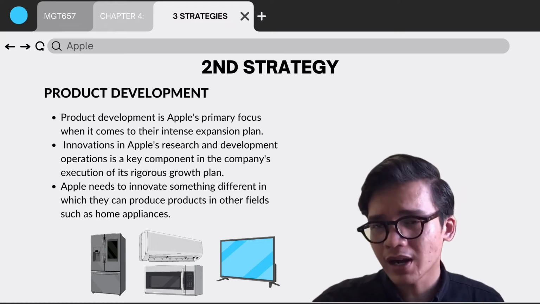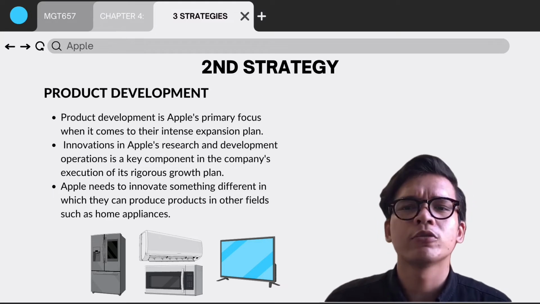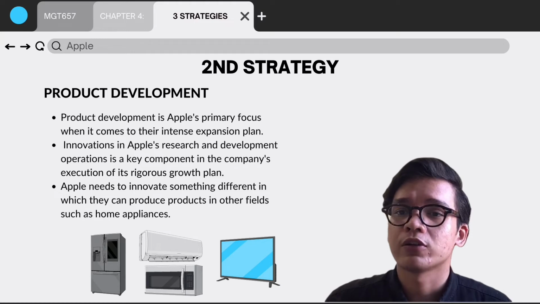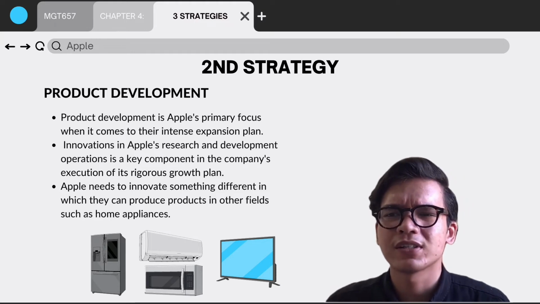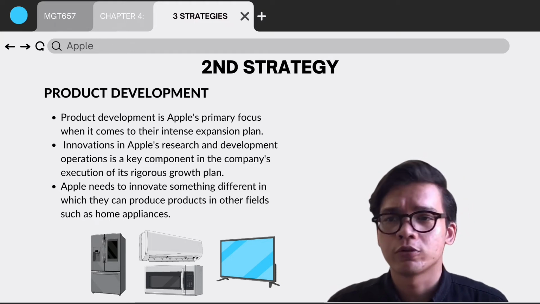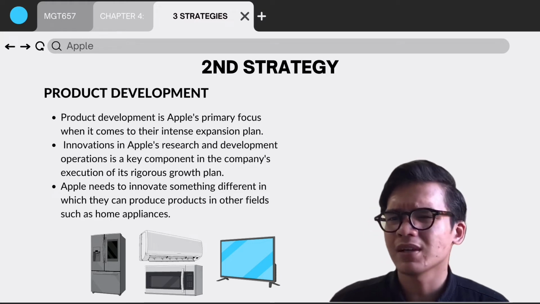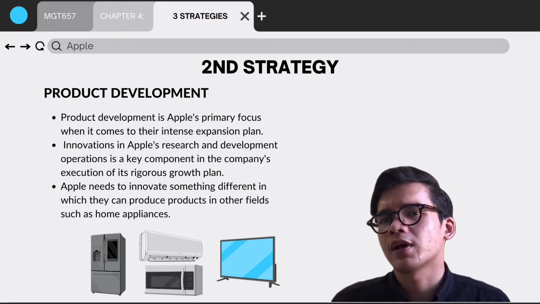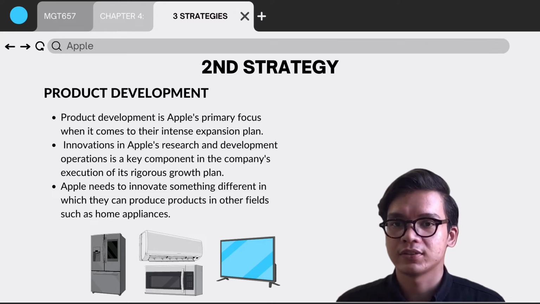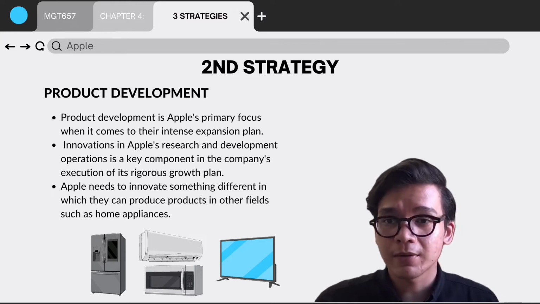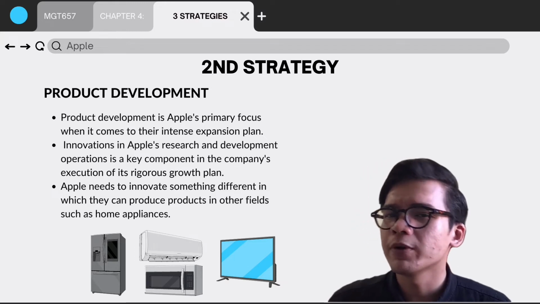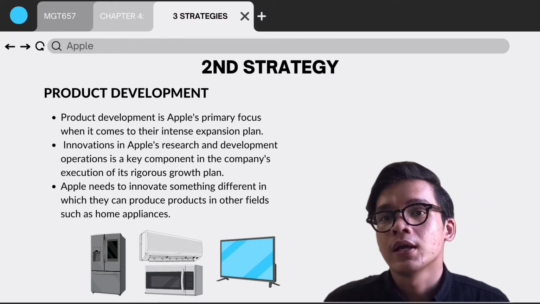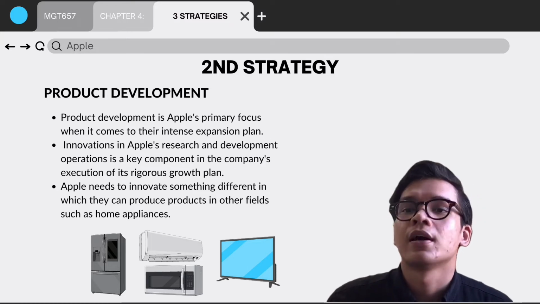The product development that Apple can make to grow their business is creating new products. As we all know, Apple has mainly focused on their smartphone, but to grow their business, Apple needs to innovate something different, in which they can produce new products in other product lines such as home appliances. So Apple is able to create a new product line to compete with their strong competitors, Samsung and Huawei, in the home appliances industry.